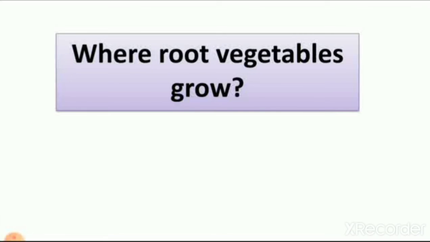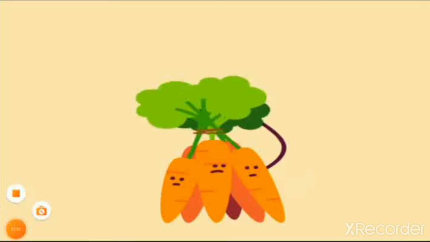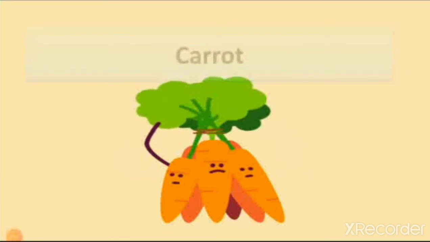Where do root vegetables grow? The vegetable which is a root of the plant, we call it a root vegetable. So we take those roots out from the land and we eat them. So here you can see a vegetable. Which vegetable is this? Carrot.